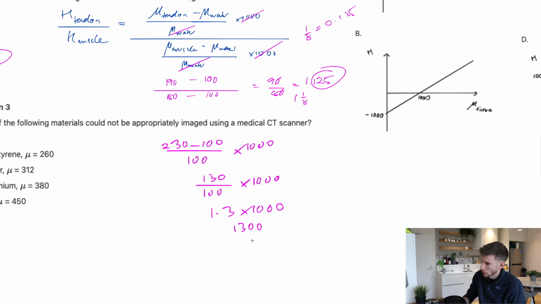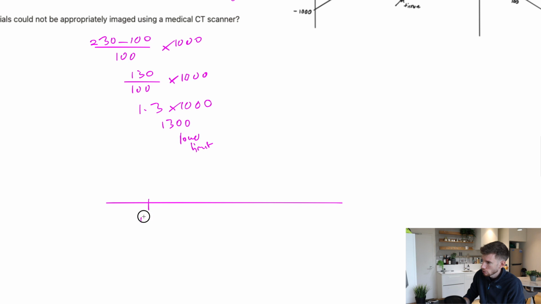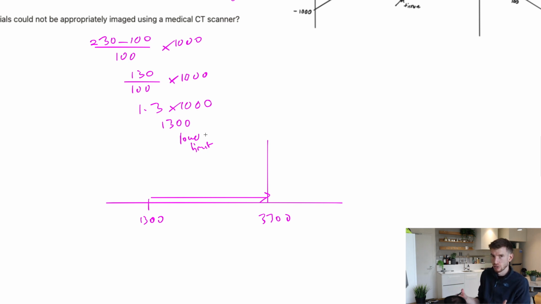So if this is our maximum, or even if this is our lower limit, right? Let's make this the lower limit, like that. On a scale, 1,300, we have a range of 2,000, right? So therefore, it can go up to 3,300, but it can't go beyond it. So basically, anything that has a H value above 3,300 theoretically should not be possible. If we can image bone, and let's say that bone is on the lower limit, then 3,300 is the highest that it could go, right?